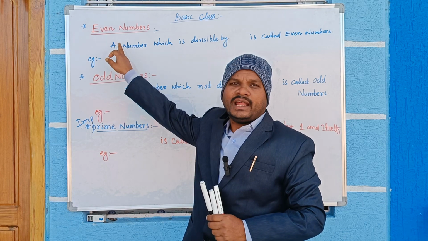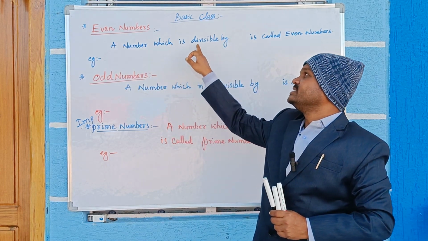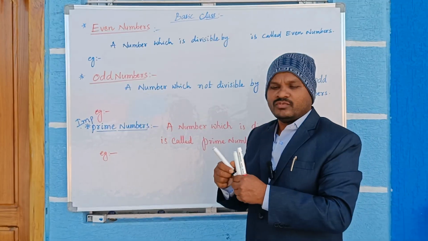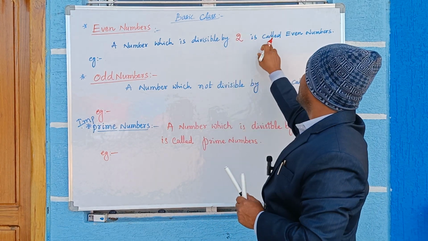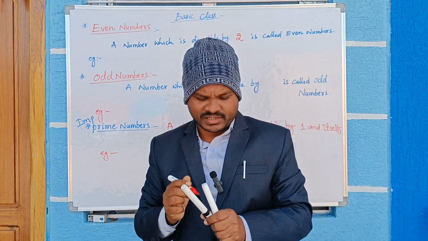What is an even number? A number which is divisible by 2 is called an even number.